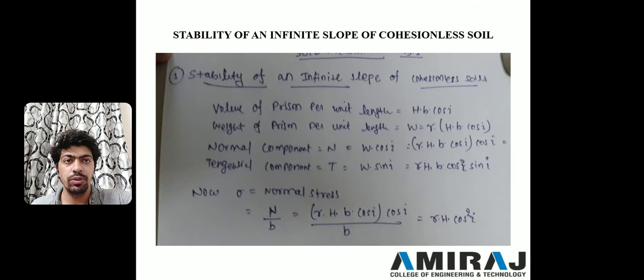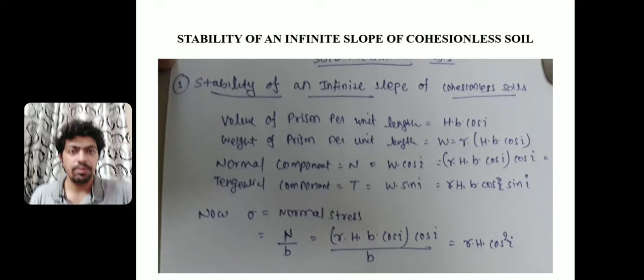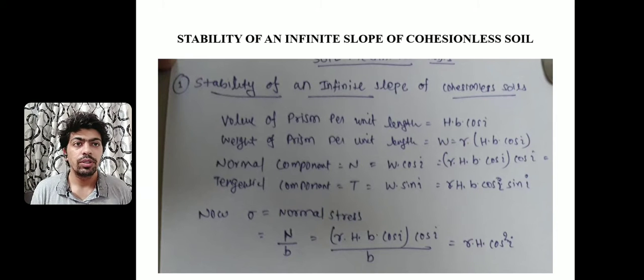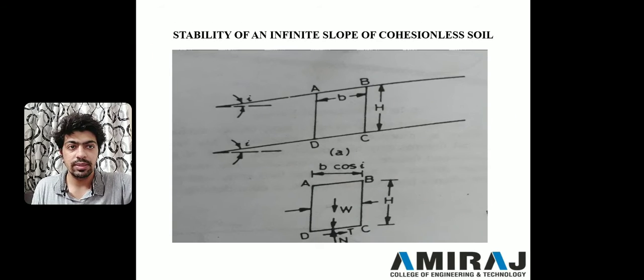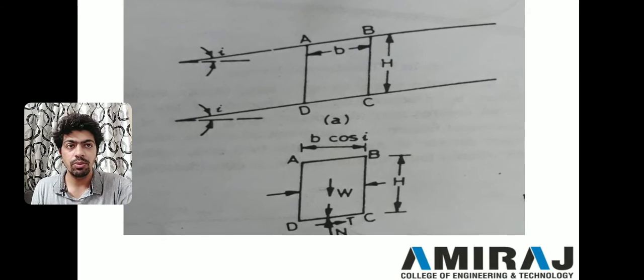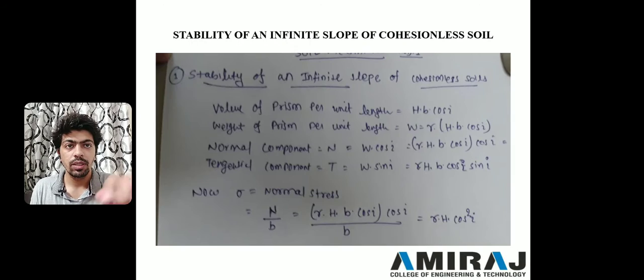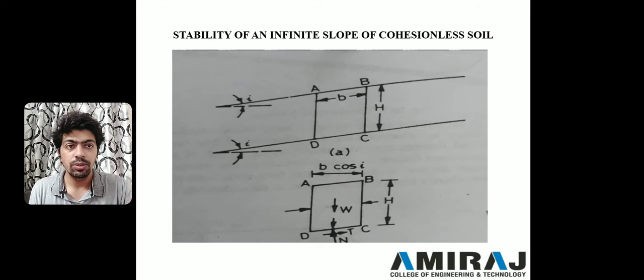Now first of all, to define this stability, we need to find the volume of prism. That is, volume of prism means, you can see this portion ABCD. The volume of prism we are going to find per unit length. So it would be H into B into cos I. So component is B into cos I and the height is H. So we will get H into B into cos I, and it is for unit length. So length is 1 meter.